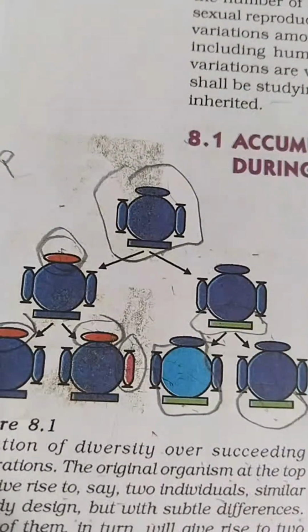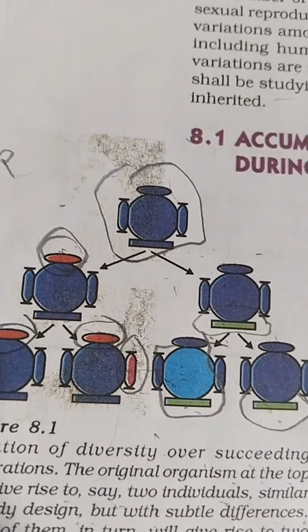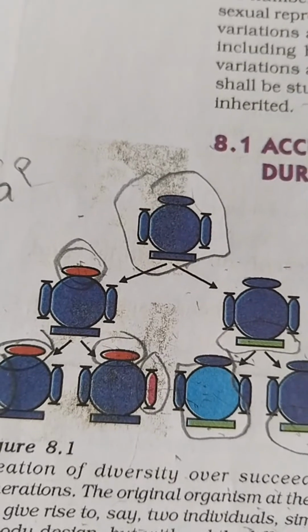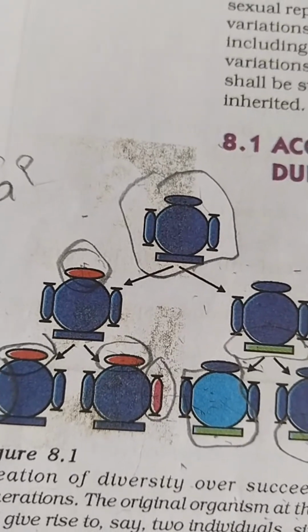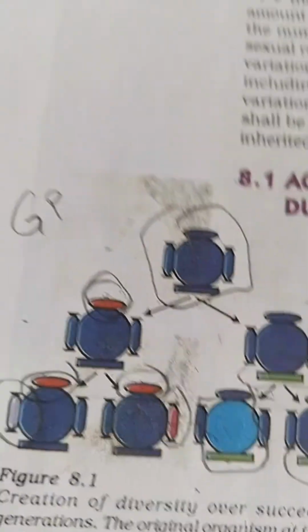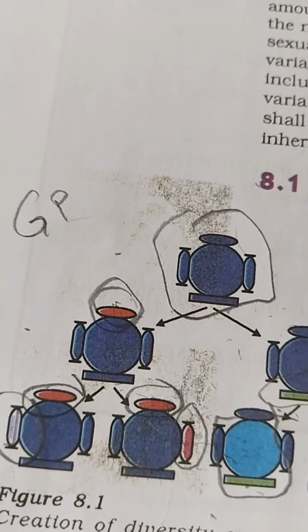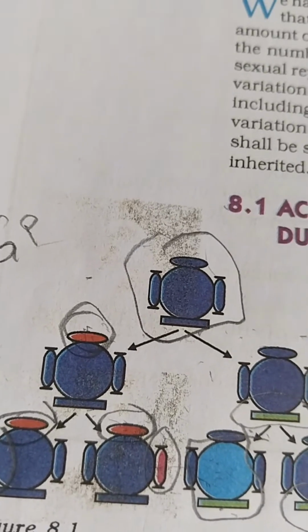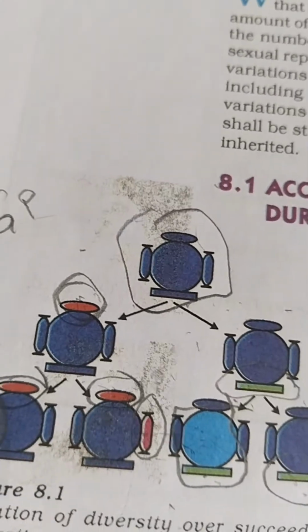See, do all these variations in a species have equal chances of surviving in the environment in which they find themselves? One answer for this is obviously not. Why? Because it depends on the nature of variation. Secondly, different individuals have different kinds of advantages.